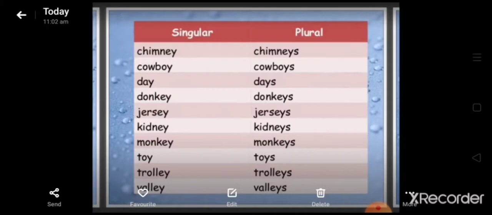Some examples of this type of word: chimney, chimneys, cowboy, cowboys, day, days, donkey, donkeys, jersey, jerseys, kidney, kidneys, monkey, monkeys, toy, toys, trolley, trolleys, valley, valleys.